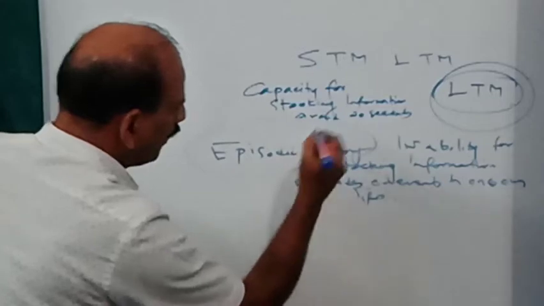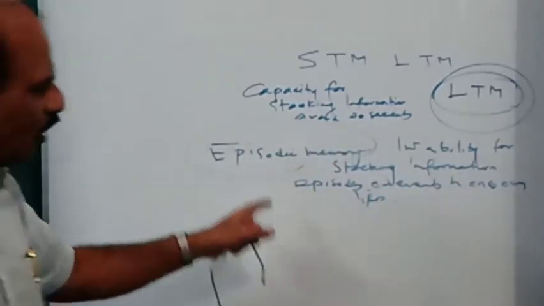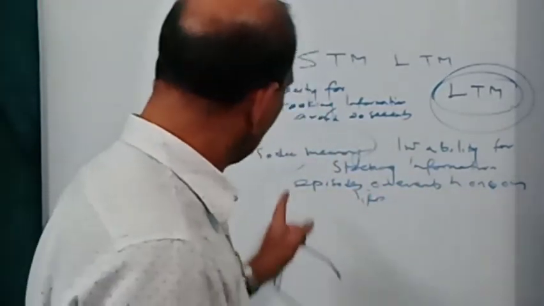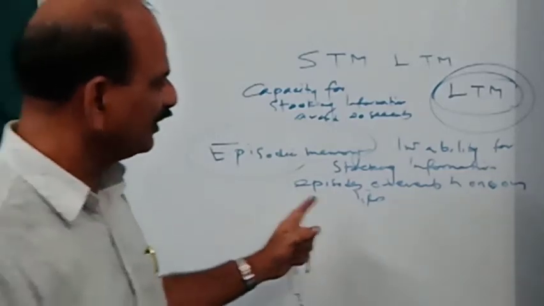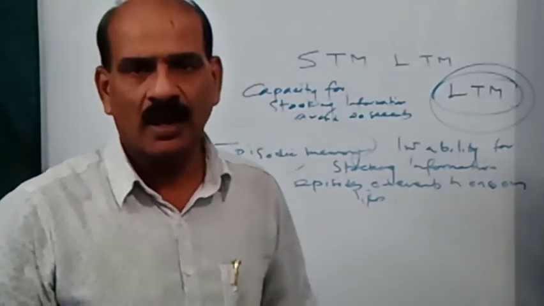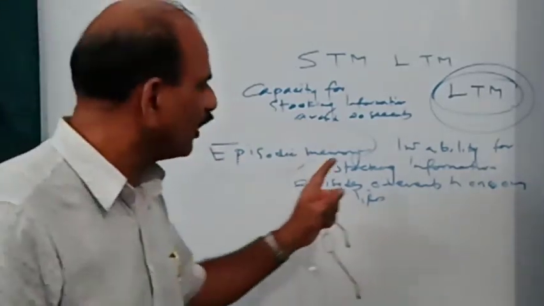So episodic memory stands for the ability for storing information based on a particular episode or events in one's own life.